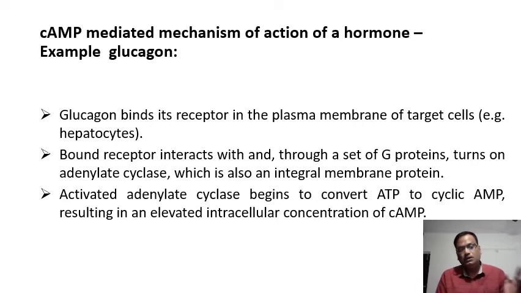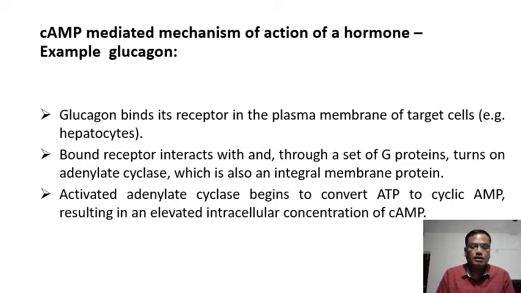The hormone molecule reaches the target cell and binds to the receptor. Binding of the receptor molecule to the hormone increases the concentration of the cyclic AMP molecule. Cyclic AMP molecule will bind to the protein kinase enzyme, and this enzyme will phosphorylate other molecules or other enzymes, and they in turn do their specific functions.